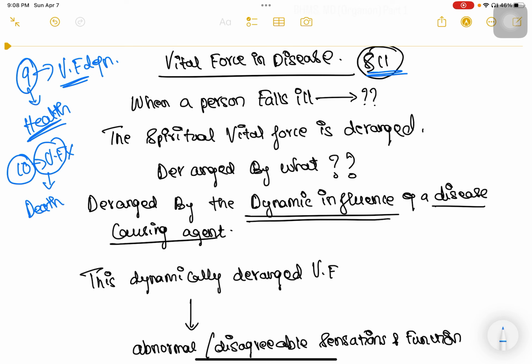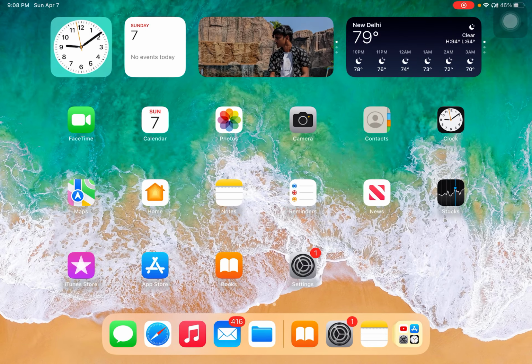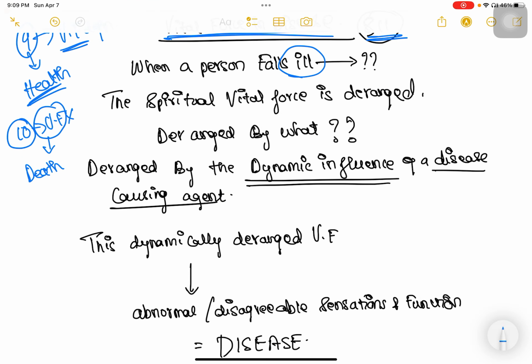Now this 11th aphorism is all about what happens to this vital force and to the organism in disease. So let us start the explanation. When a person falls ill, what happens and how does this person fall ill? When you say that a person is sick or falls ill, what happens is that the spiritual vital force is deranged. So there is derangement of the vital force that is occurring.